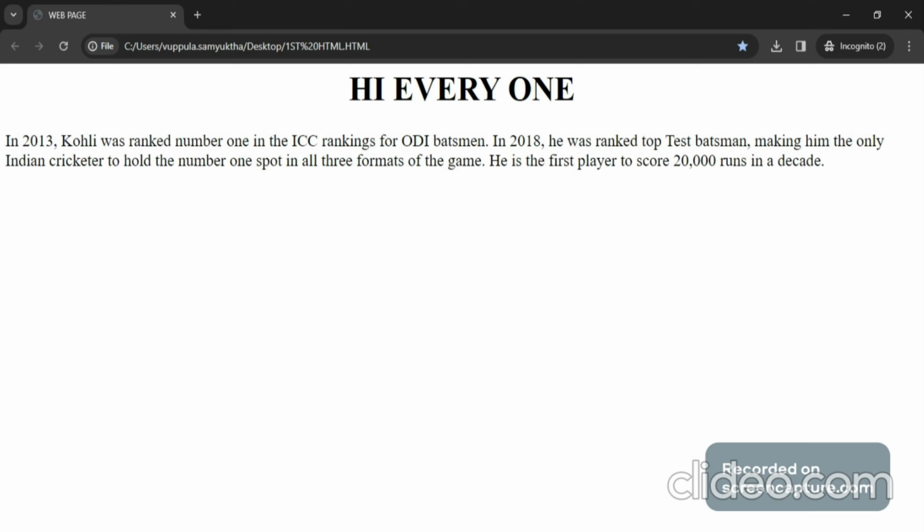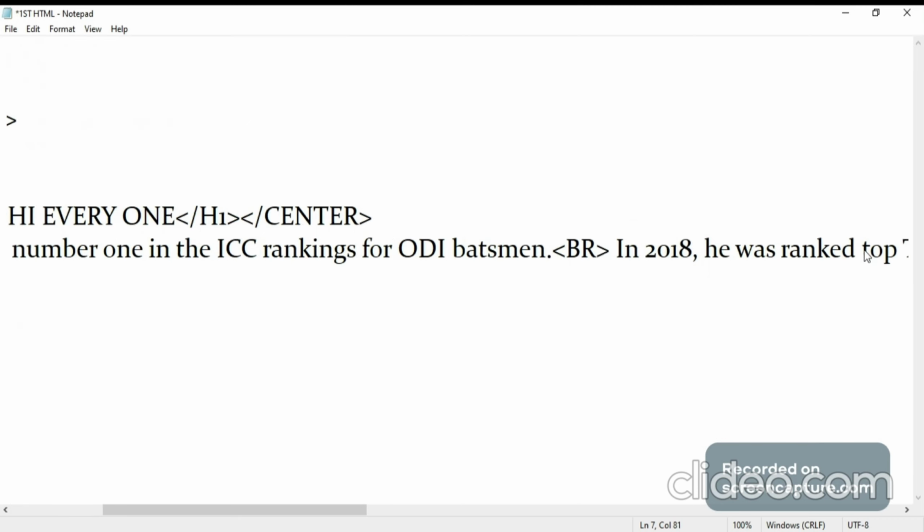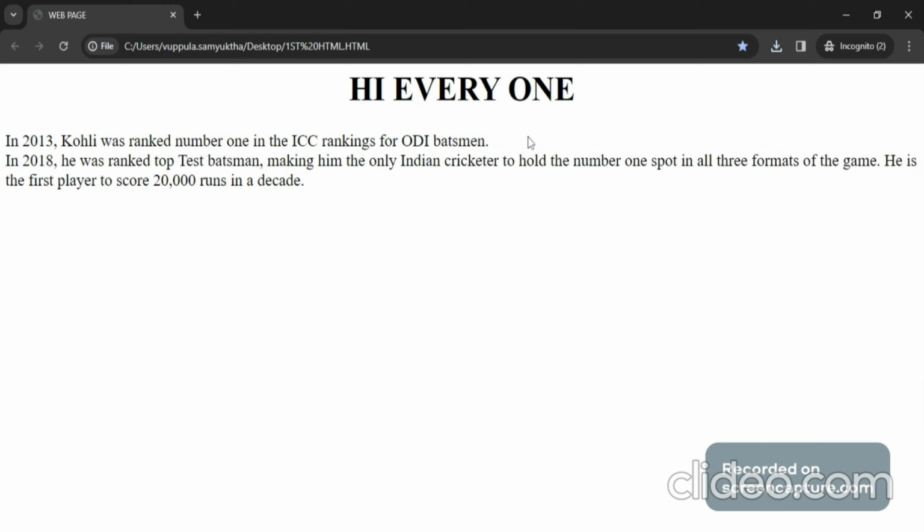If you want any break after the full stop, just use here capital BR or small br. It is a single tag, only a single tag will be used. After writing, just save. Now again open. Now again reload. Now you can see it is in the next line.